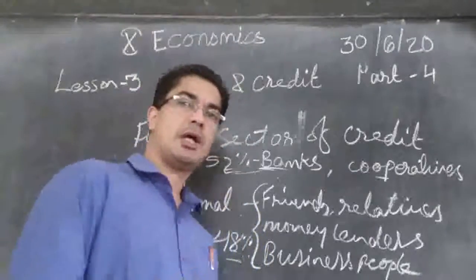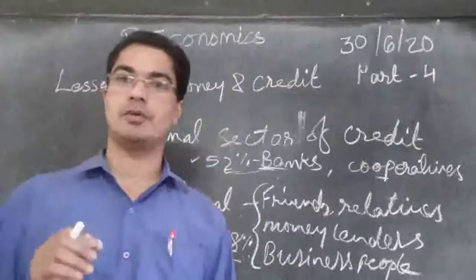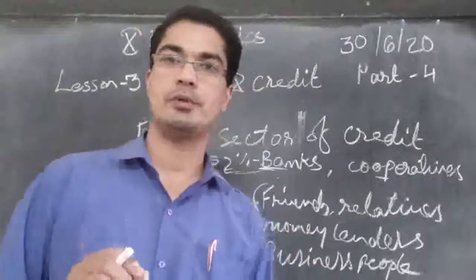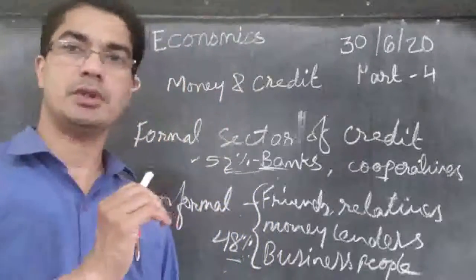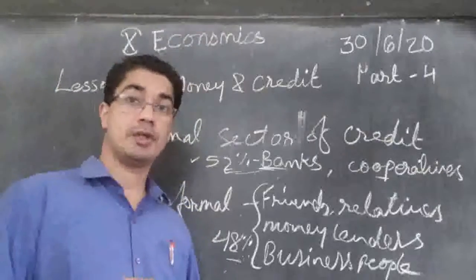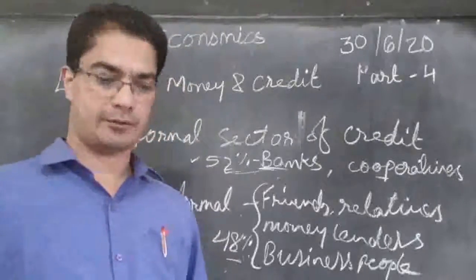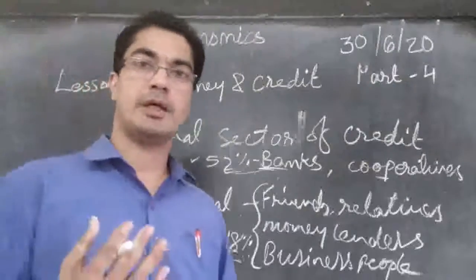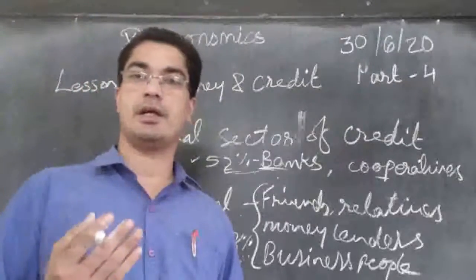So, the banks and the cooperatives have to come forward in helping the poor people, to distribute the loan to them at a cheaper rate of interest, so that they also can come up in life. They also can have development in their life, in their area, and so on.